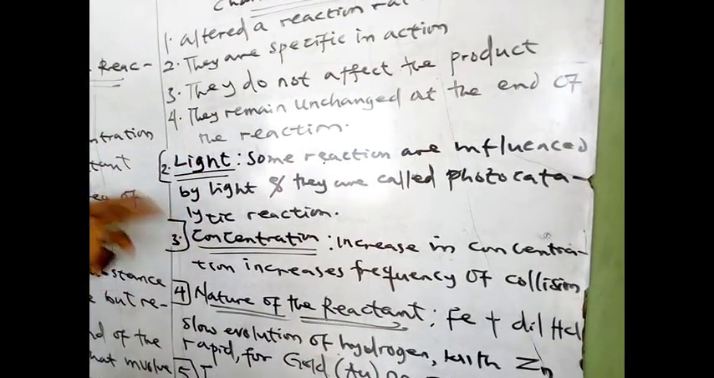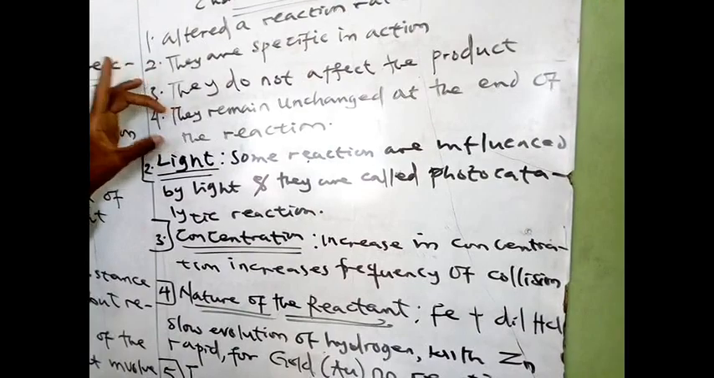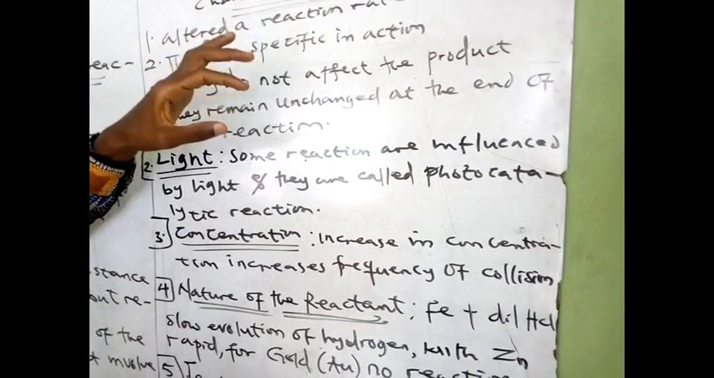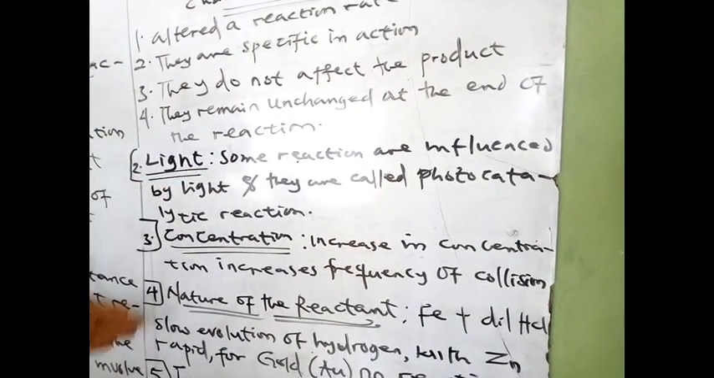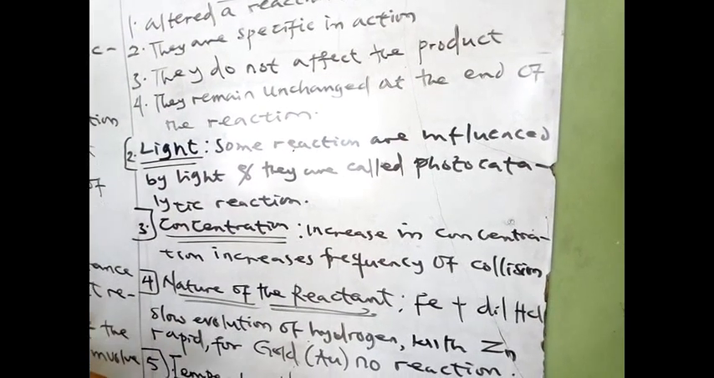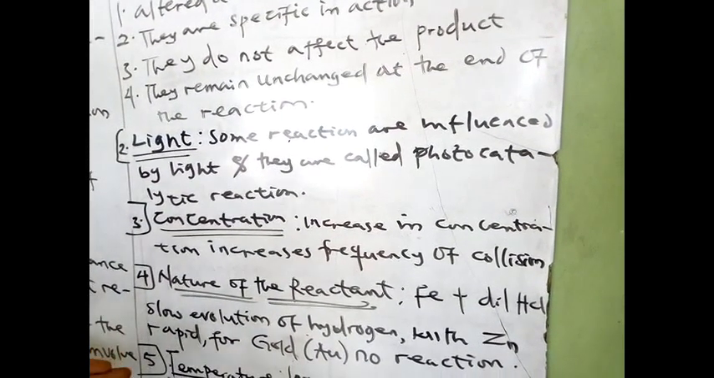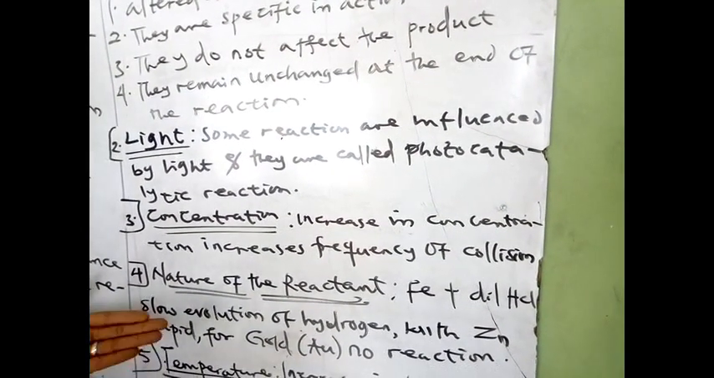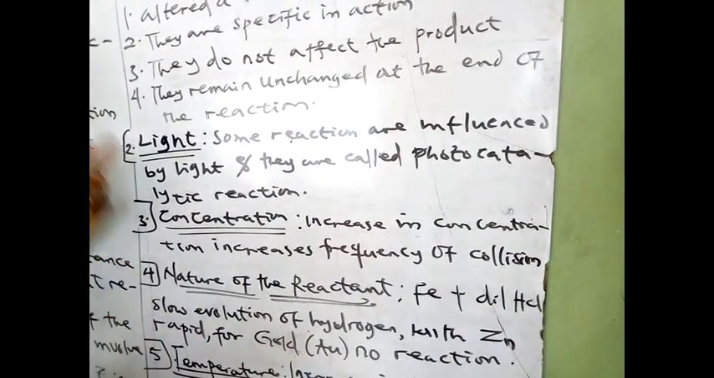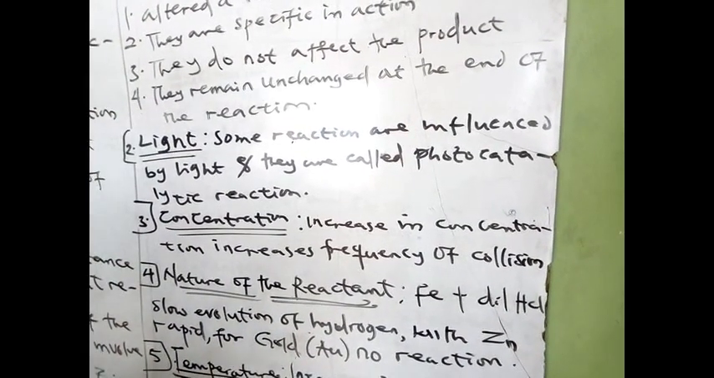Number four, they remain unchanged at the end of the reaction. At the end of the reaction, we get our catalyst back, because the catalyst is not reacting with anything, so it is inert, unreactive, in that environment. At the end of the reaction, we should be able to get our catalyst back.